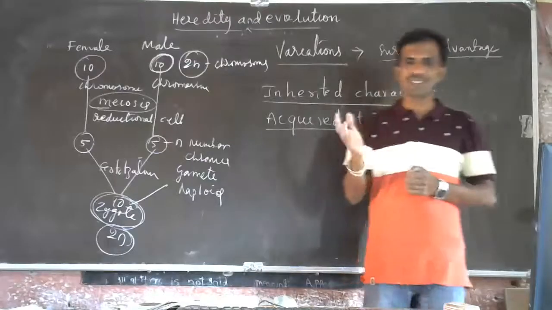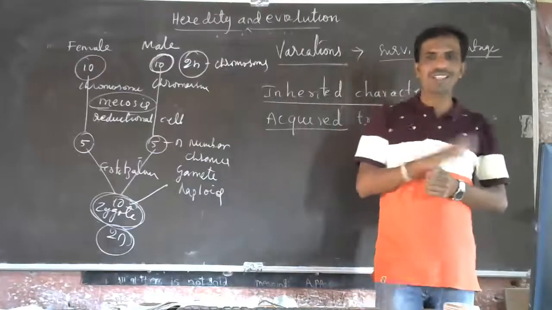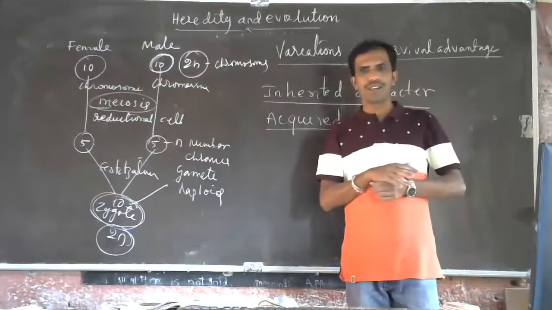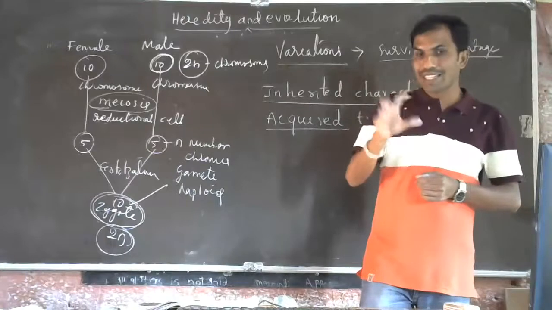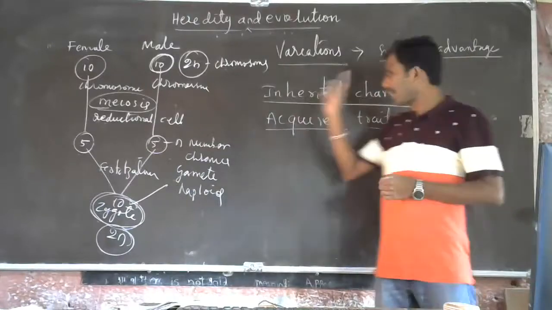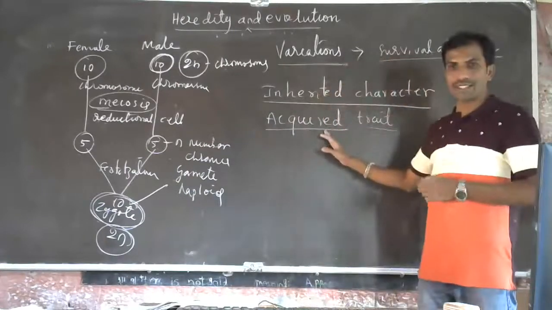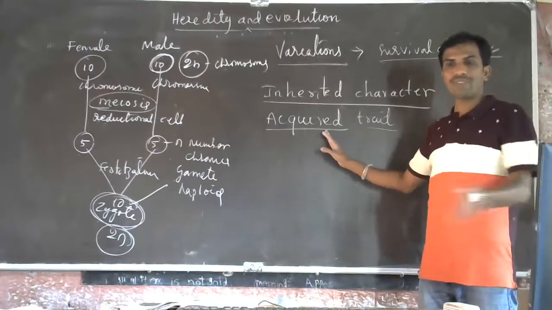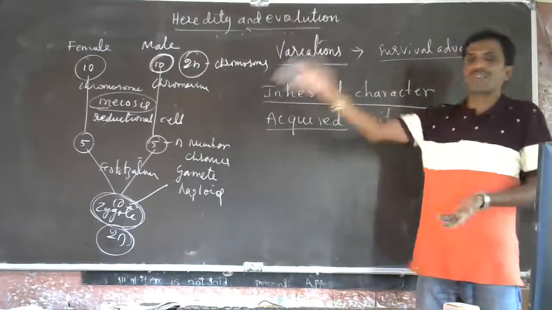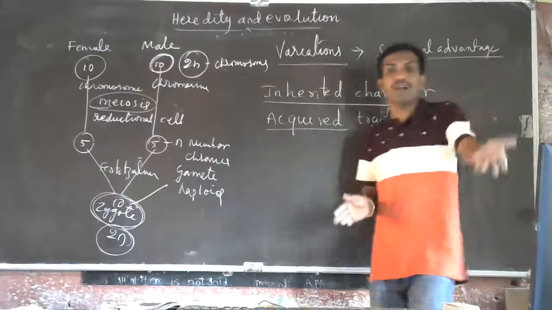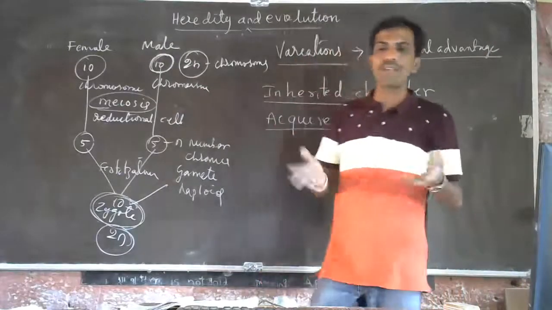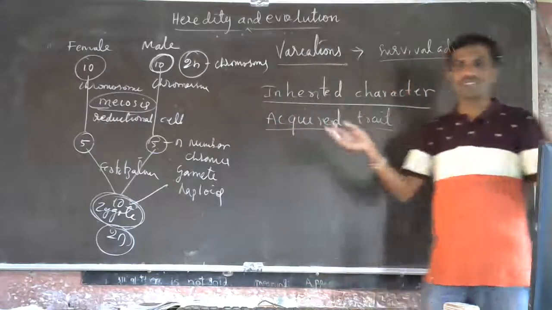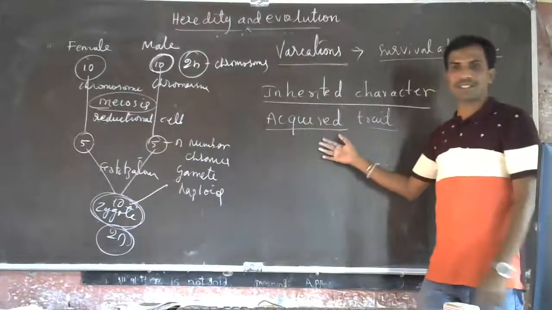the small dog, if you take villages, they have a habit of cutting the tail. You know what is the reason for that? They cut the tail of the dog. Understood? So, see, that is not an inherited character, it is an acquired character. It is acquired in the lifetime, but it is not transferred to the next generation. We cannot expect the baby of that dog to be born without a tail. It is not possible.